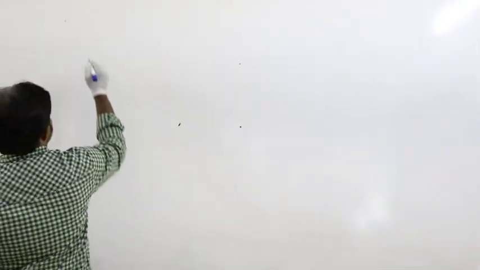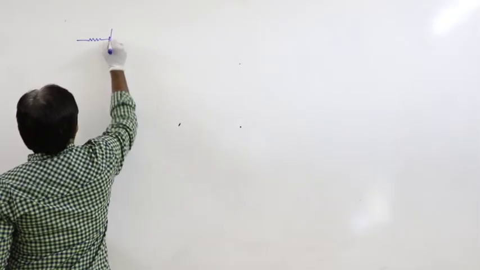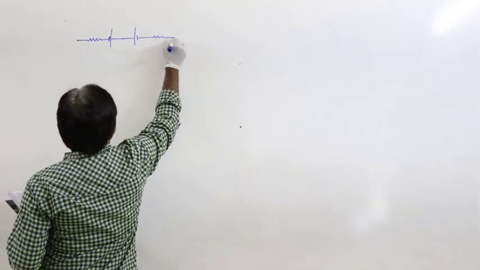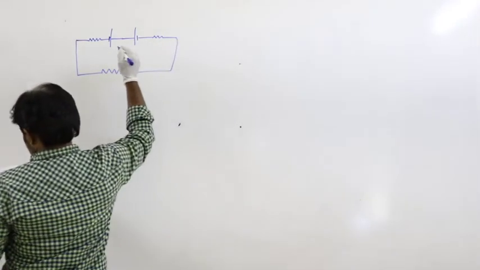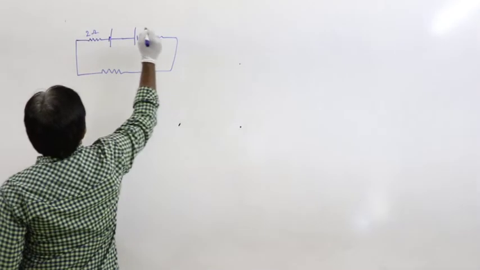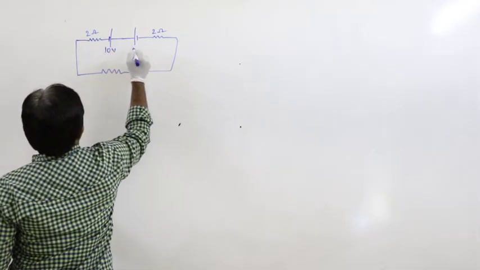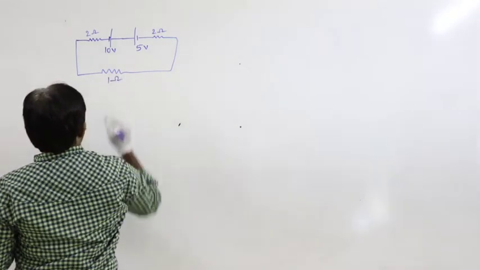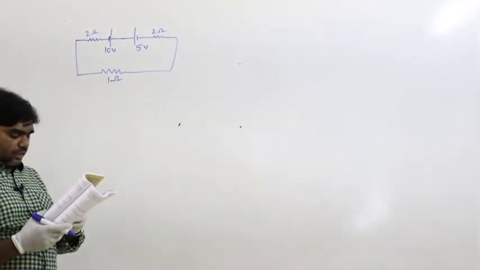Next, one more question, one more example. See here. This is the question: calculate the magnitude and direction of the current.